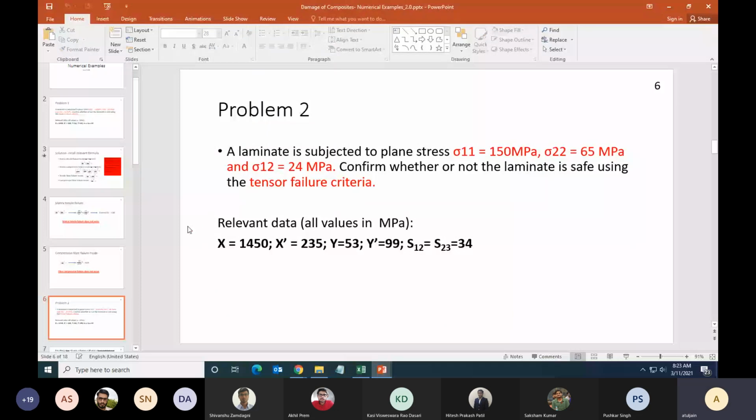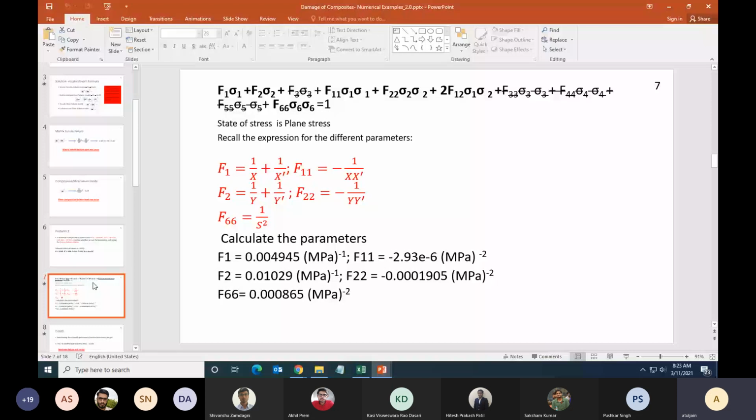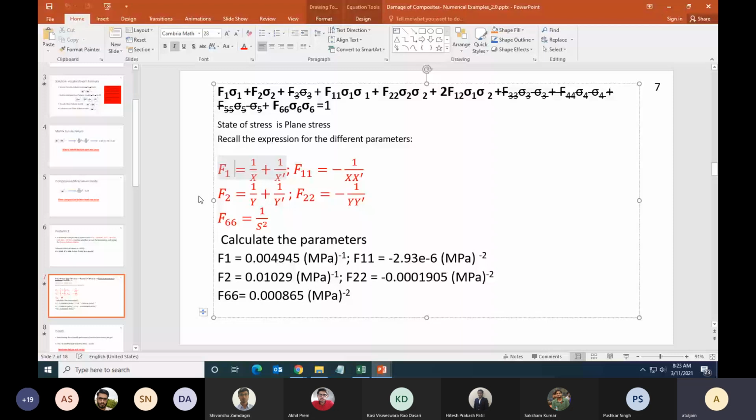So first of all, I will recall that the state of stress is plane stress. And then I will recall that these are the formulas for calculating the different parameters. Okay, I have the equation. The equation depends on some parameters. So step 1 is to calculate the different parameters. Based on the values of the strength, we will calculate F1, F2, F11, F22, and F66.